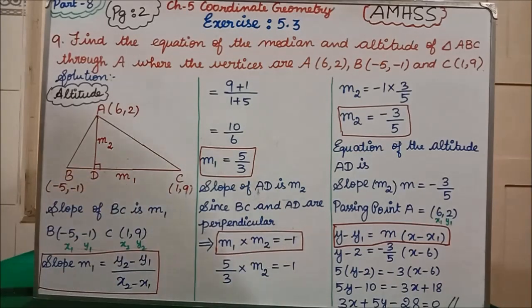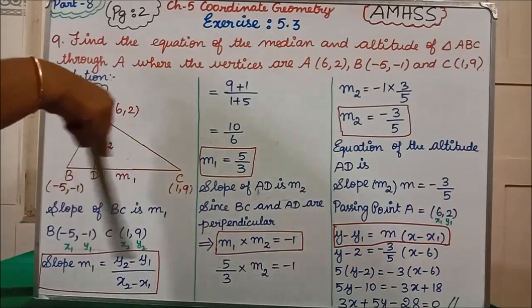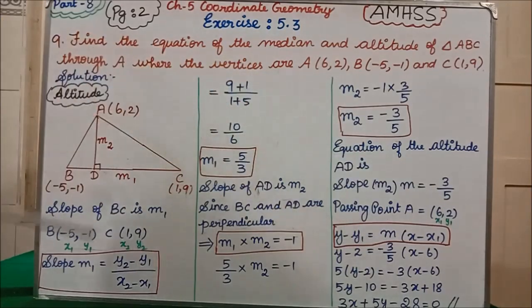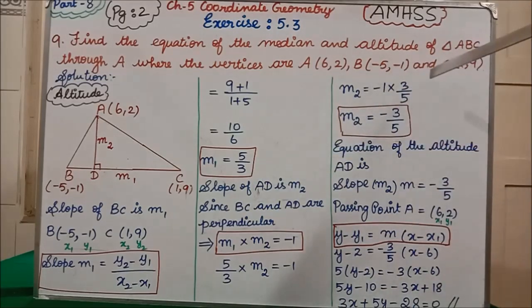The next step, M2 is equal to minus 1 divided by 5 by 3. If this 5 by 3 goes to the other side, it becomes the reciprocal, so I have written 3 by 5. Clear? If 5 by 3 comes down, in the next step it goes as reciprocal. So minus 1 into 3 is minus 3 divided by 5.